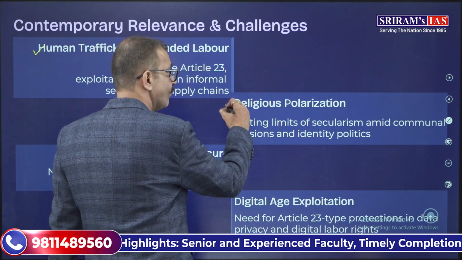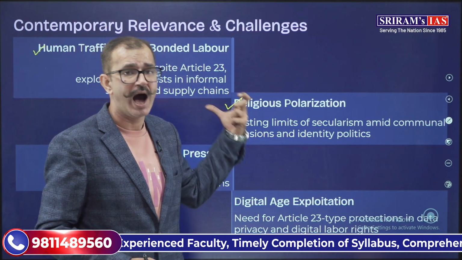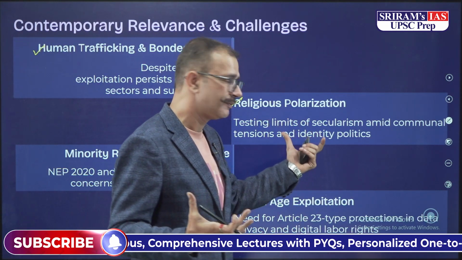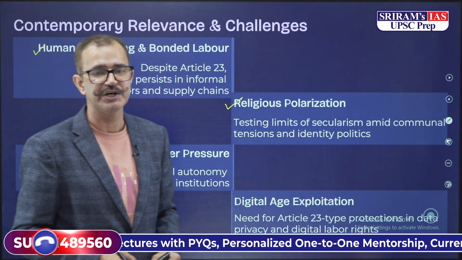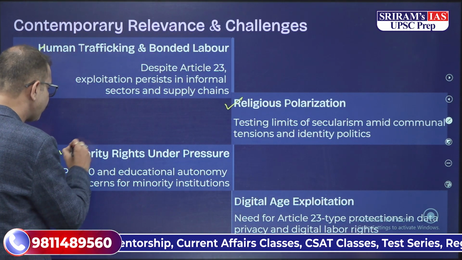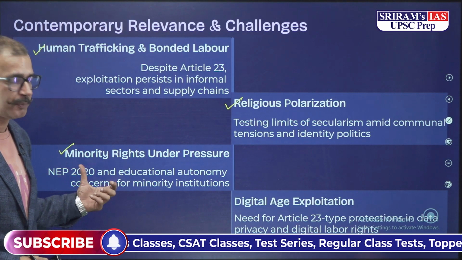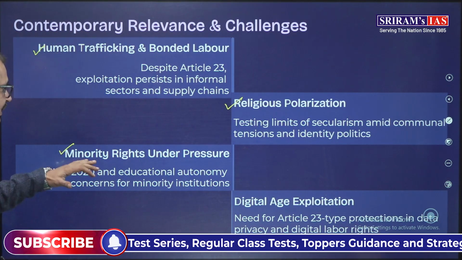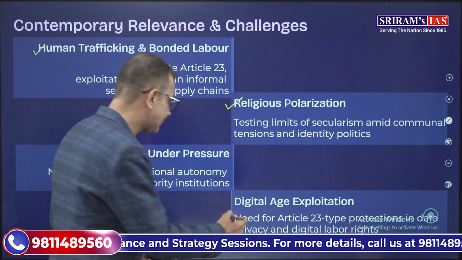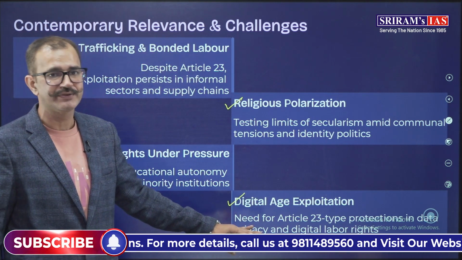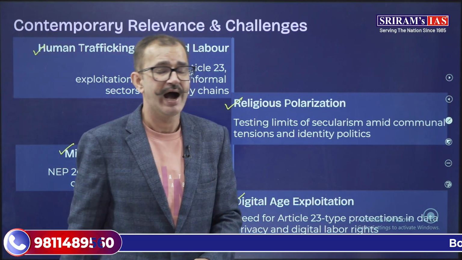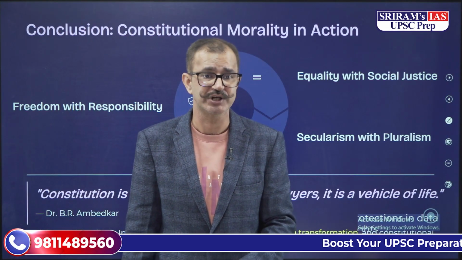There is also the testing limit of secularism amidst communal tension and identity politics, with religious polarization in current India. As well, there is the National Education Policy of 2020 and educational autonomy concerns for minority rights institutions, so minority rights are under pressure. And there is a need for Article 23 type of protection in data privacy as well as digital labor rights, which is again one of the major challenges today.